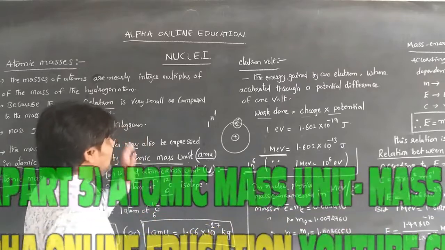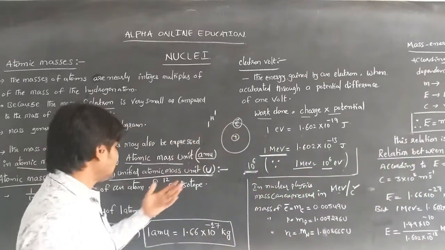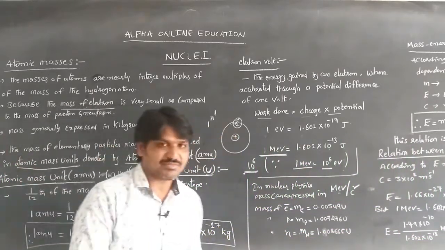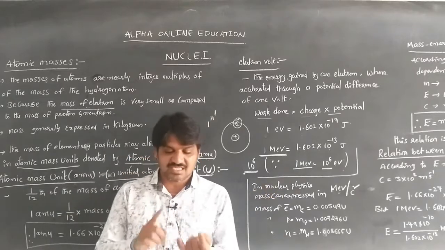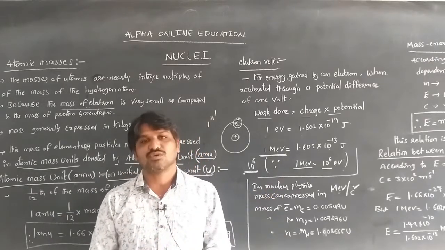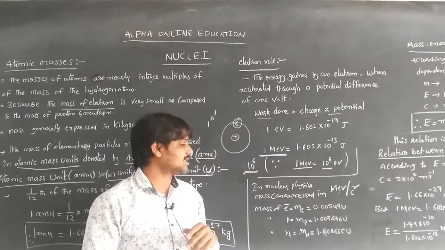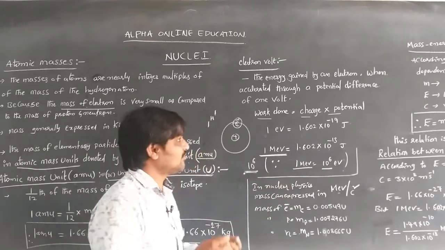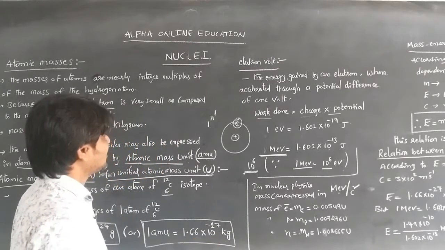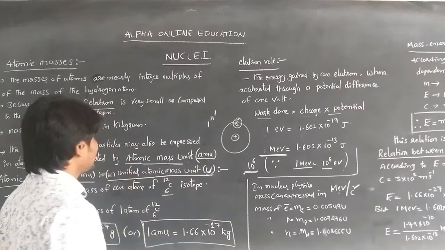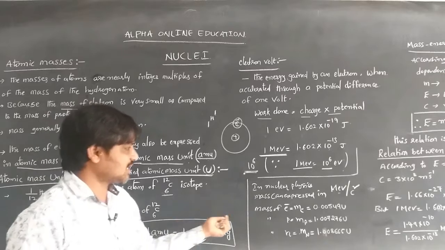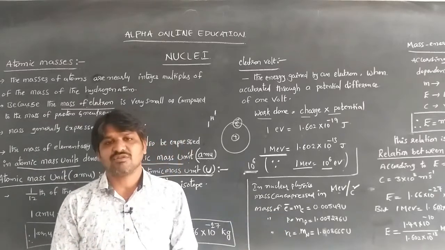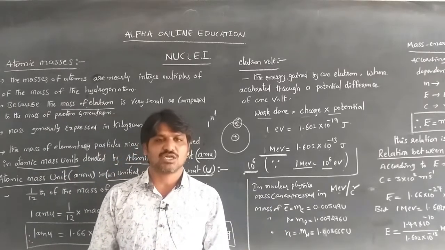From this, the mass of atoms can be expressed in terms of the mass of the electron, the mass of the proton, and the mass of the neutron, also denoted in electron volts. That is actually the weights. Then we should know the relation between the electron volt and the AMU. We will learn the relation between the atomic mass unit and mega electron volts after this topic.